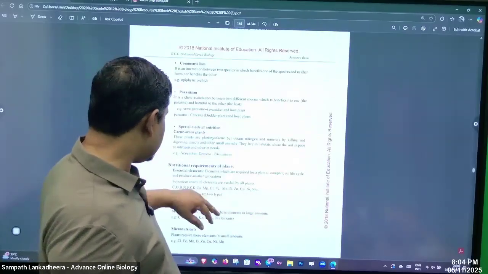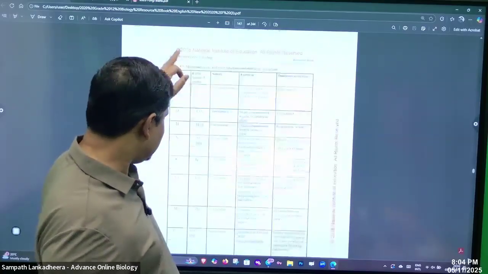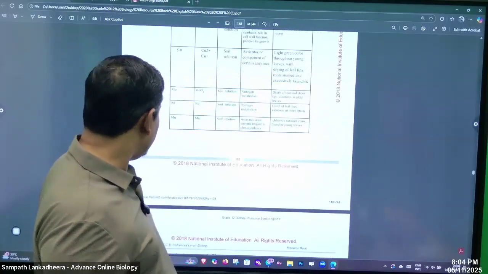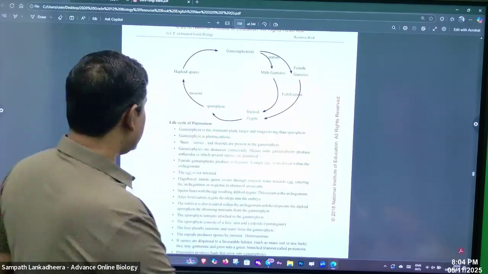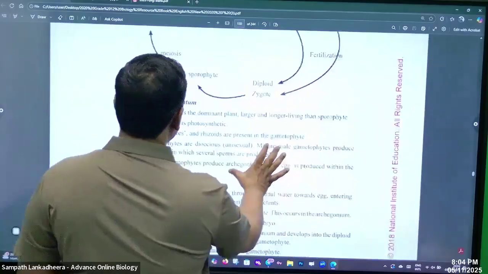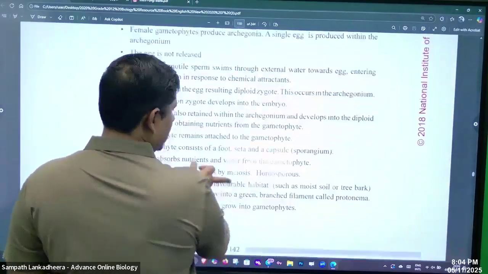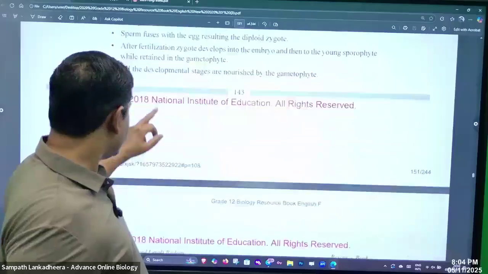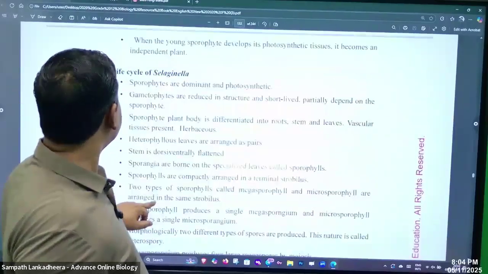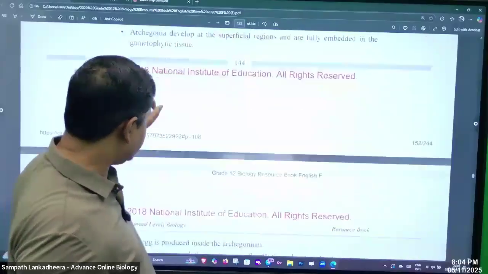But I saw last time that students are still weaker in this plant life cycle. I think they didn't attend this discussion. So it's better you continue, right? So go to my plan, and that is better.